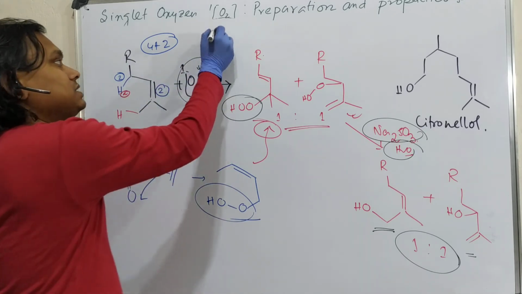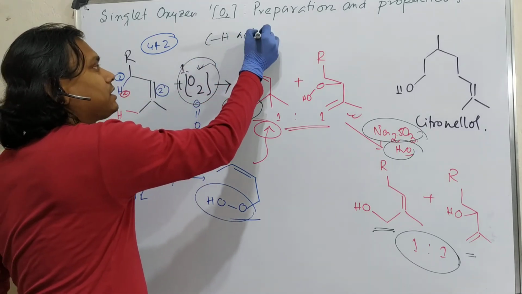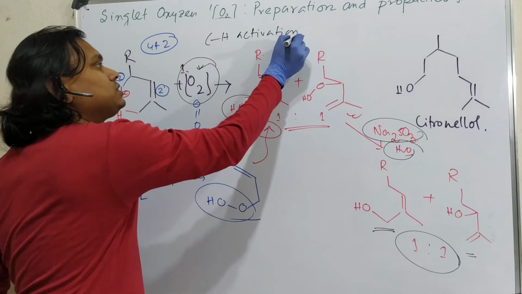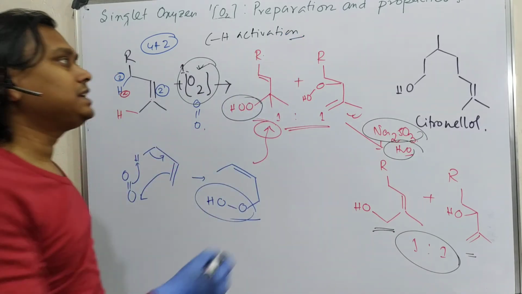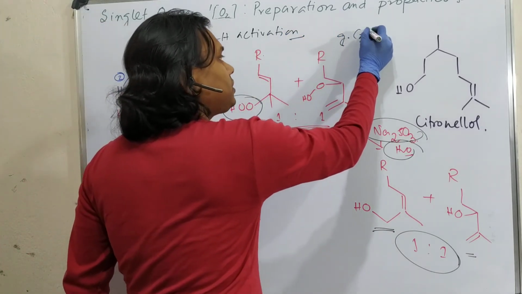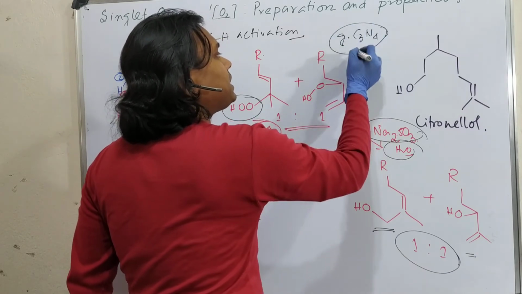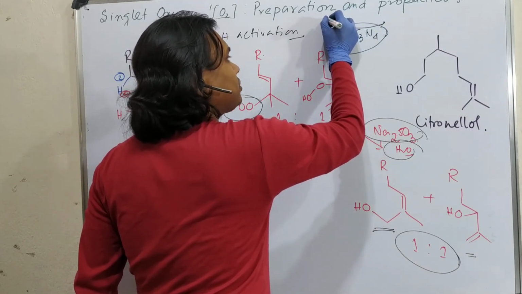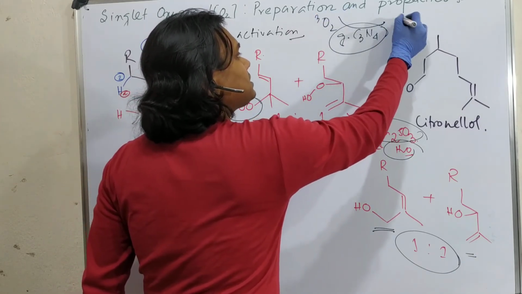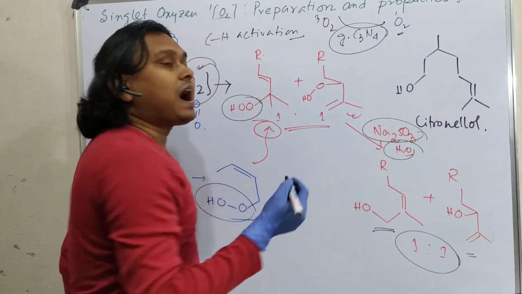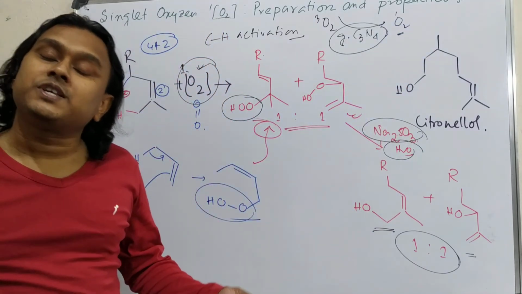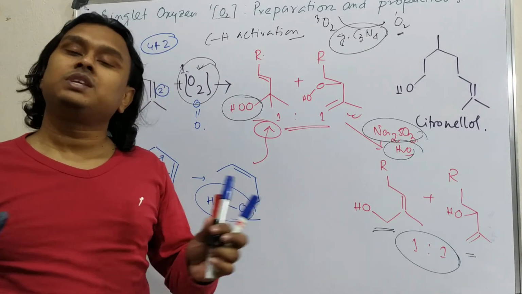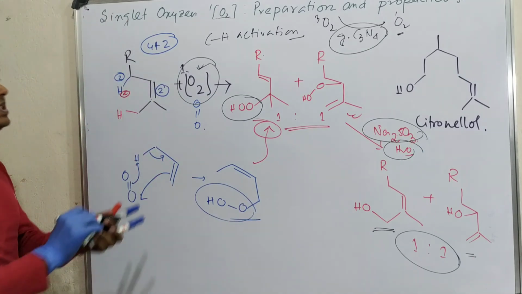This is nothing but a CH activation. And by the way, using some heterogeneous photocatalysts like g-C3N4, you can convert triplet oxygen into singlet oxygen and perform removal of pollutants from waste material. That is another field we will discuss in another video. So this is the end of this discussion.